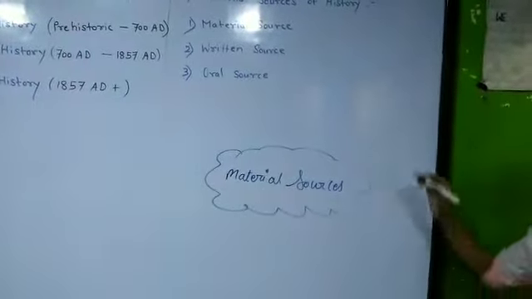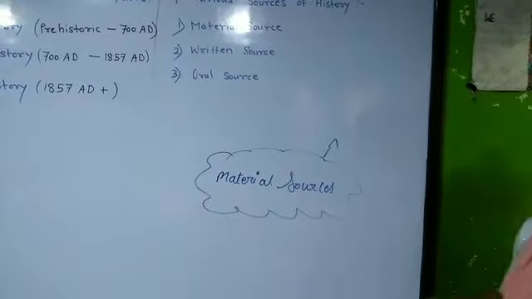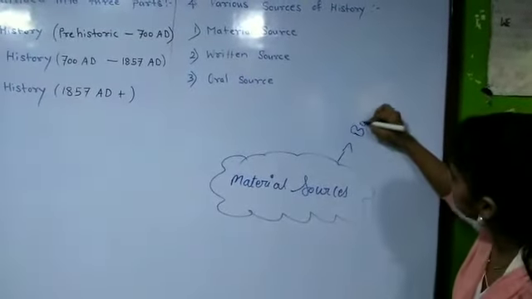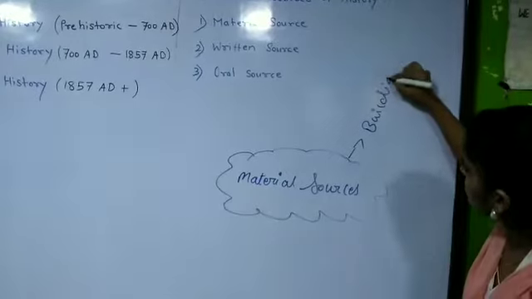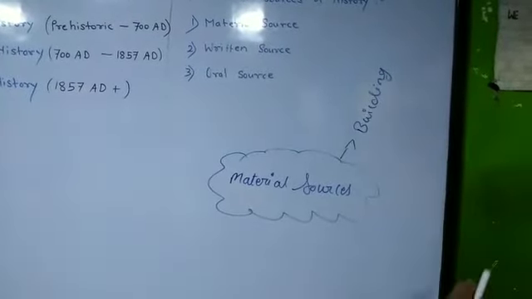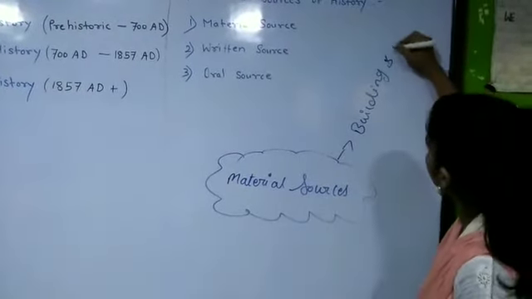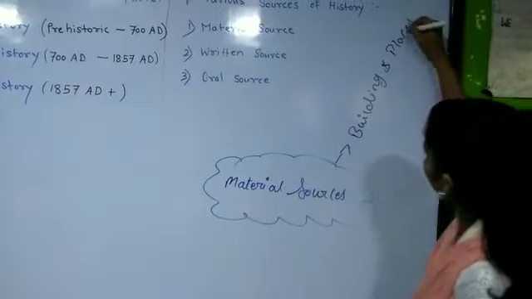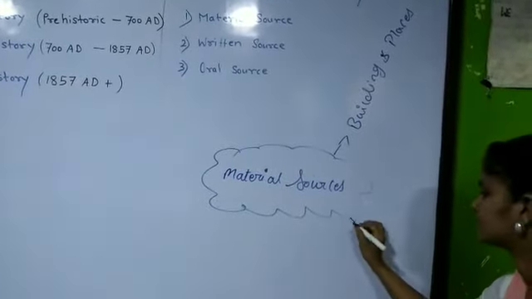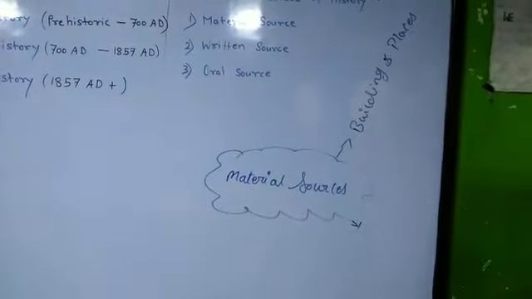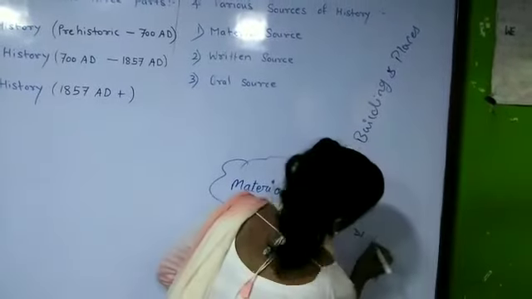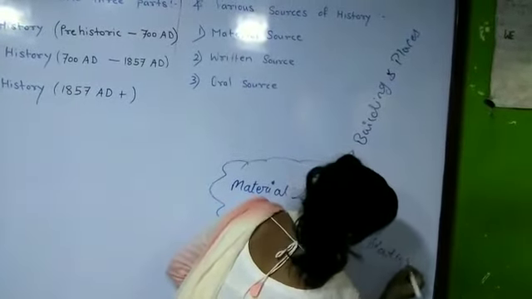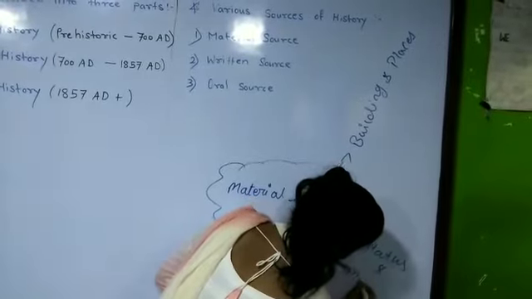Material sources. First is buildings and places. Second, statues and memorials.